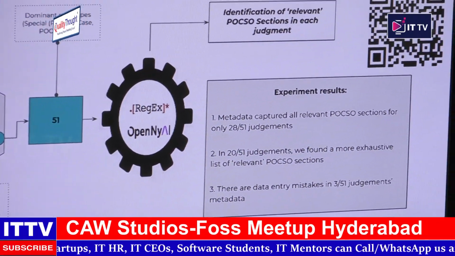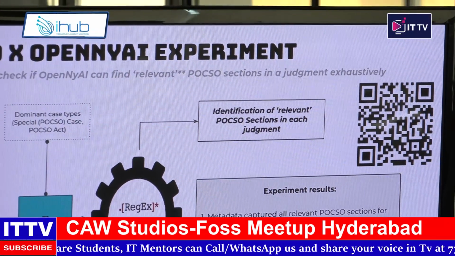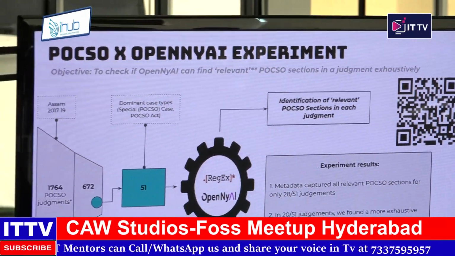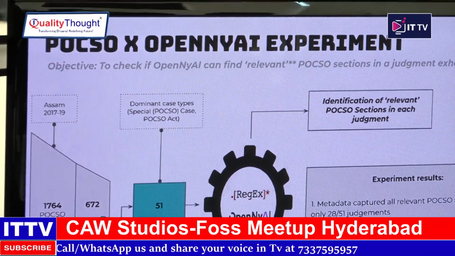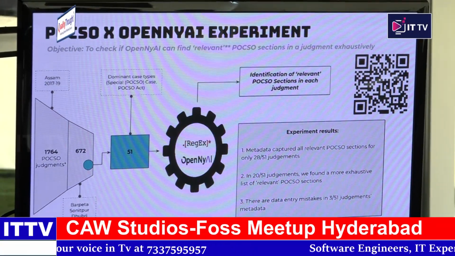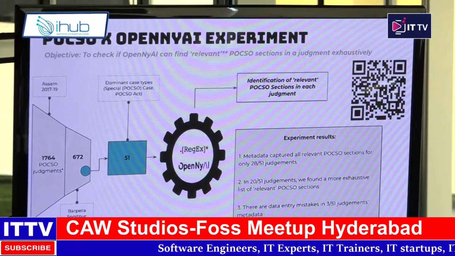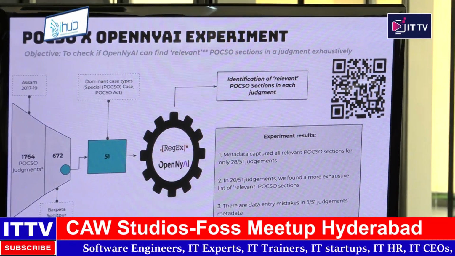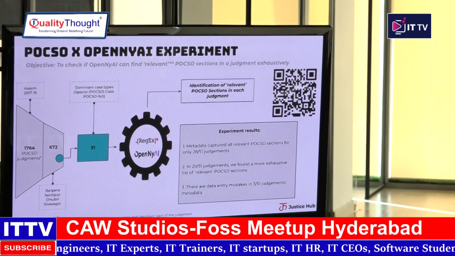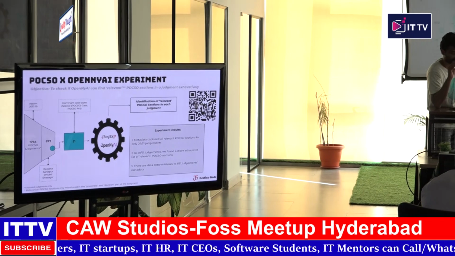Section 3 is not relevant to this particular case, but it is there in the judgment. Initially OpenAI was picking up section 3 also, saying it was a relevant section for that judgment, but our researchers said no, your model should not pick section 3 because it is not part of the relevant sections. It is wrong data, basically a false positive.